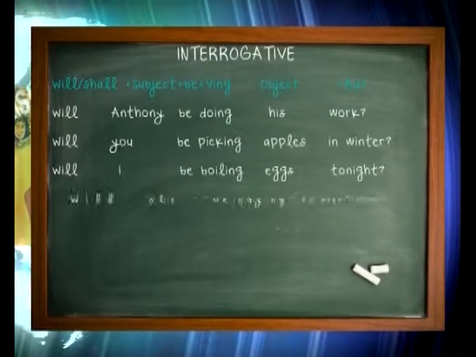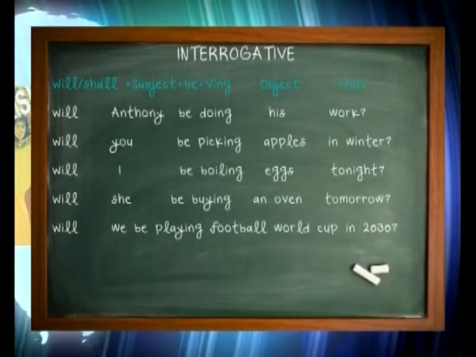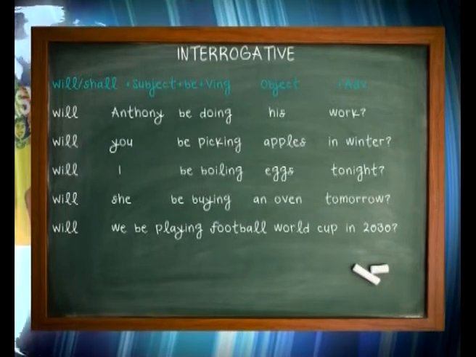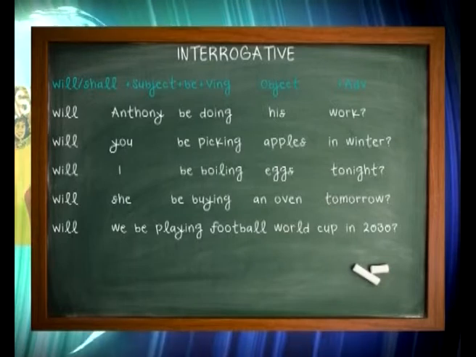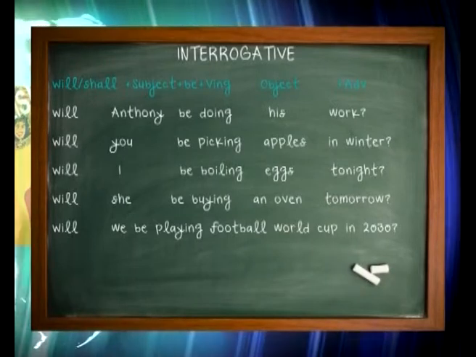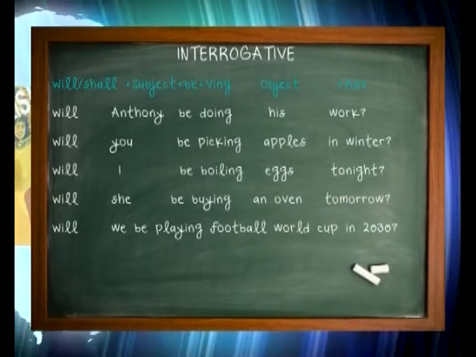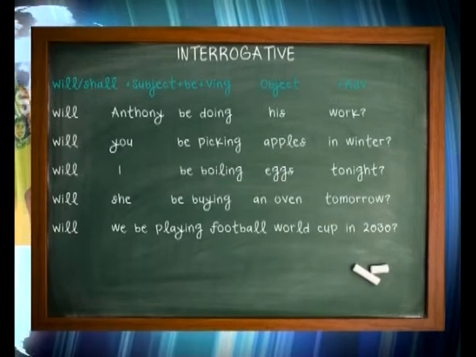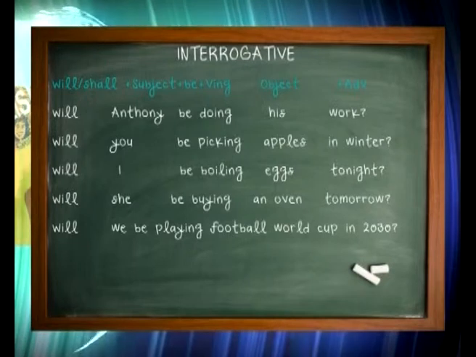Shall we move to question form now? Yes, sure. In question form, will or shall, we start the sentence with will or shall. I mean, they're brought to the beginning of the sentence, and then the subject, plus be, plus the ing form, and then the object, if required. Will Anthony be doing his work? Yes, sure. Same sentence. Will Anthony be doing his work?